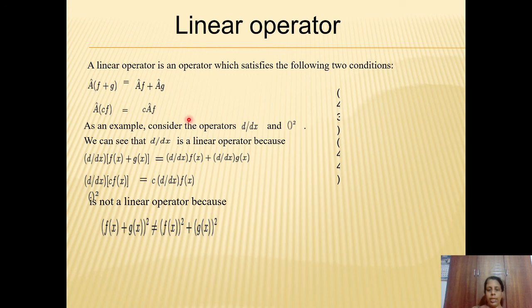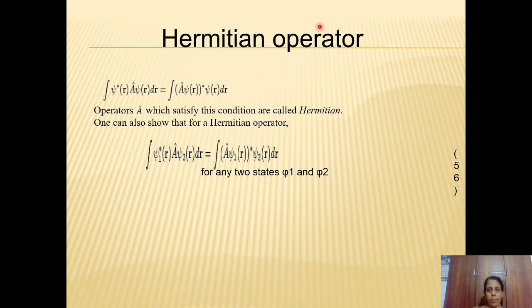Another property of the operator is that it should be Hermitian. Any operator which satisfies this condition, that is, the integral of psi star of r, A cap psi of r, dr is equal to the integral of A cap psi of r, star, psi of r, dr, where star represents the conjugate of the function, we call a Hermitian operator.